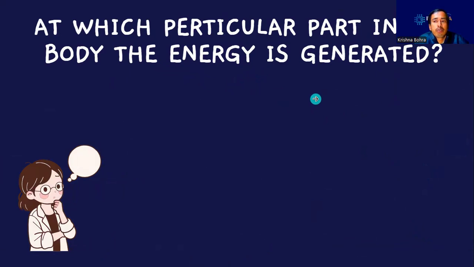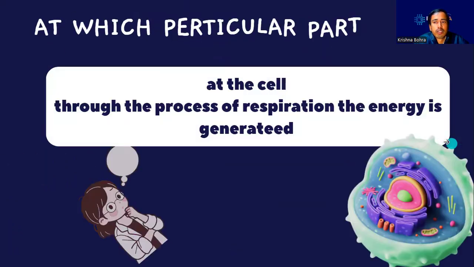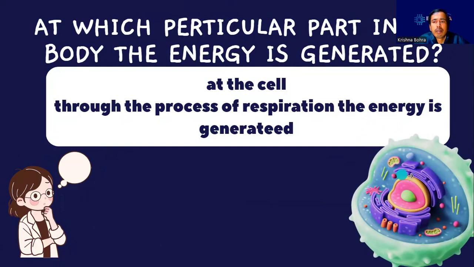So here is my question for you. At which particular part in the body is energy generated? Think about it and then answer. I hope your answer was mitochondria. So at which particular part in our body is the energy generated? The answer is the cell, specifically the mitochondria. And through the process of respiration, the energy is generated.